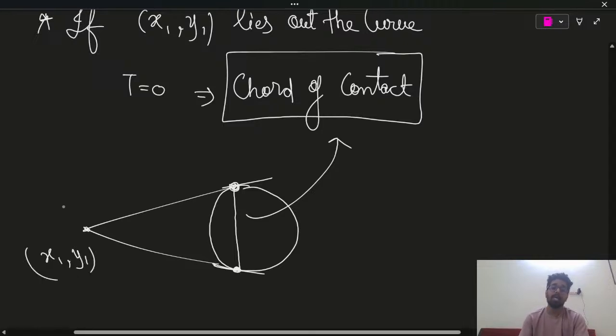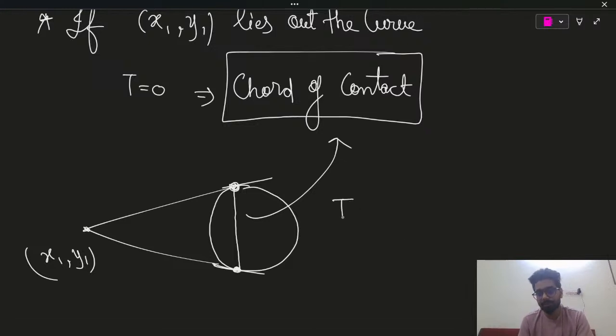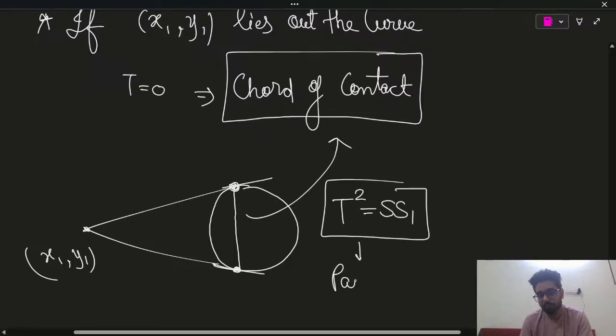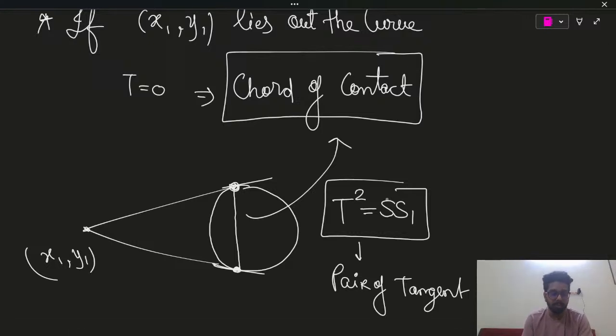So the answer is, directly we can find out only the pair of tangents equation. Now what is S? S is the equation of circle, x square plus y square plus 2gx plus 2fy plus c. What is S1? Check the notes: x1 square plus y1 square plus 2gx1 plus 2fy1 plus c.